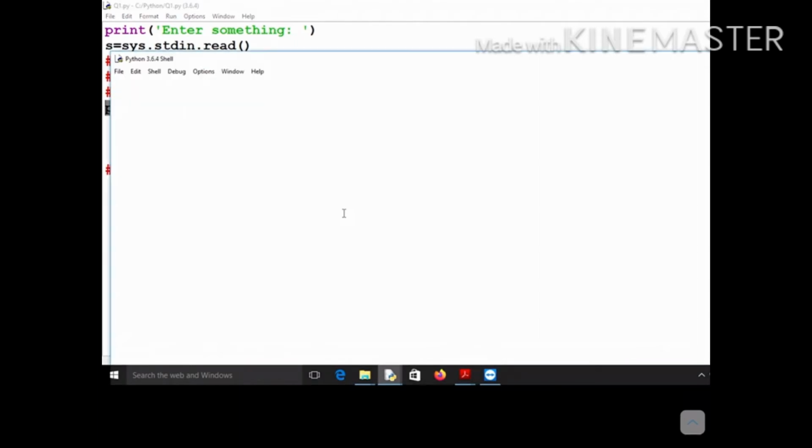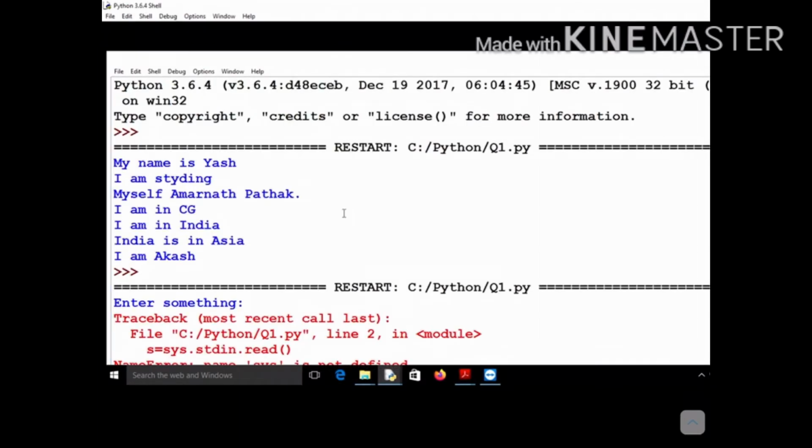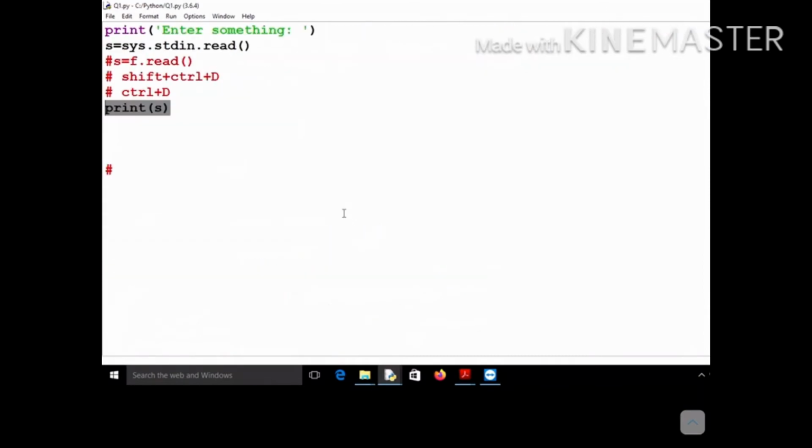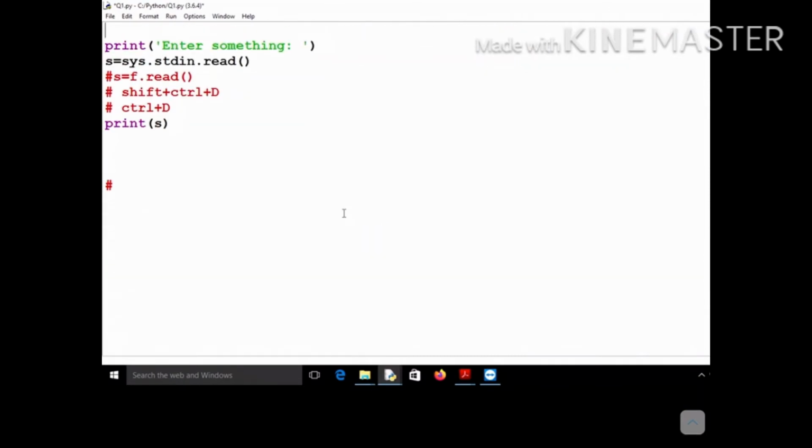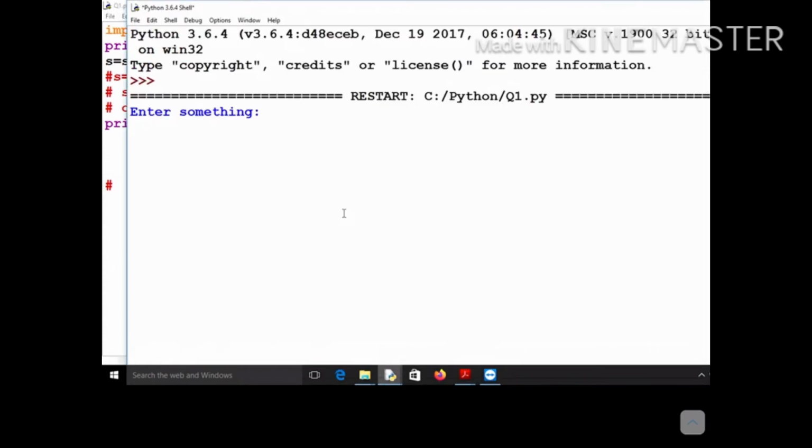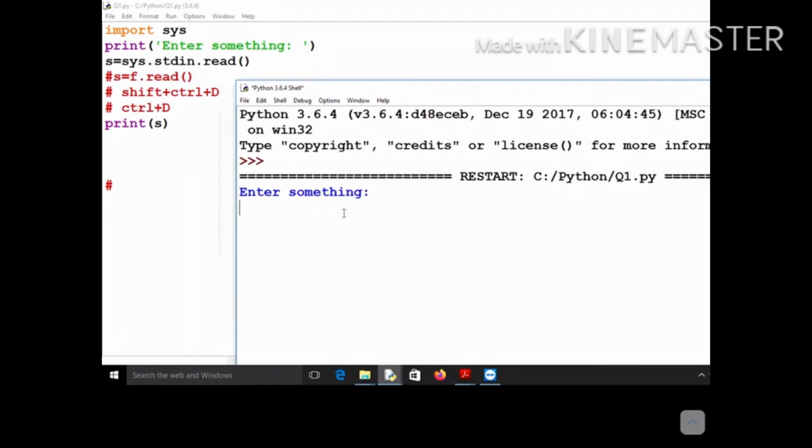Let's run this program. Okay, there is some problem. I have not imported the sys module. The sys module must be imported. What modules are, we will see in some later class. So I have imported the sys module, and now you can see that it is prompting to enter something. Let me enter something: I am Amarnath.